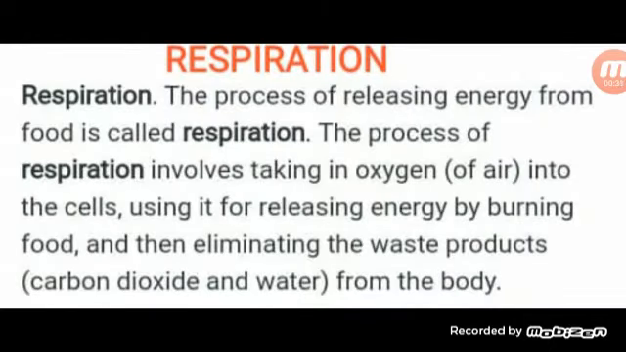Firstly, know about what respiration is. Respiration is the process of releasing energy from food. The process of respiration involves taking oxygen into the cells, using it for releasing energy by burning food, and then eliminating the waste products from the body. This is respiration.